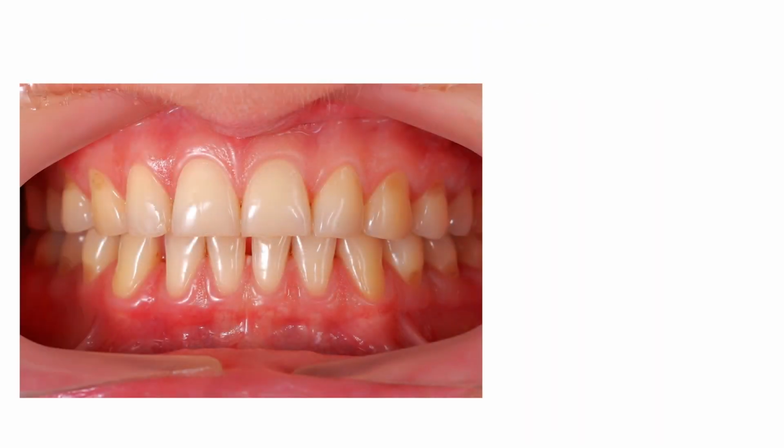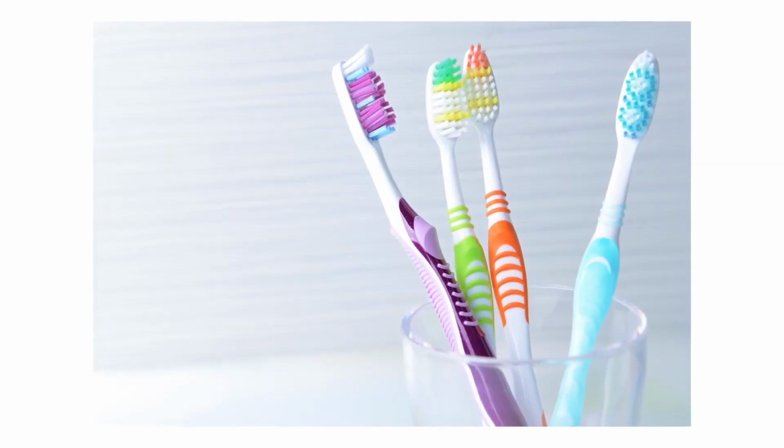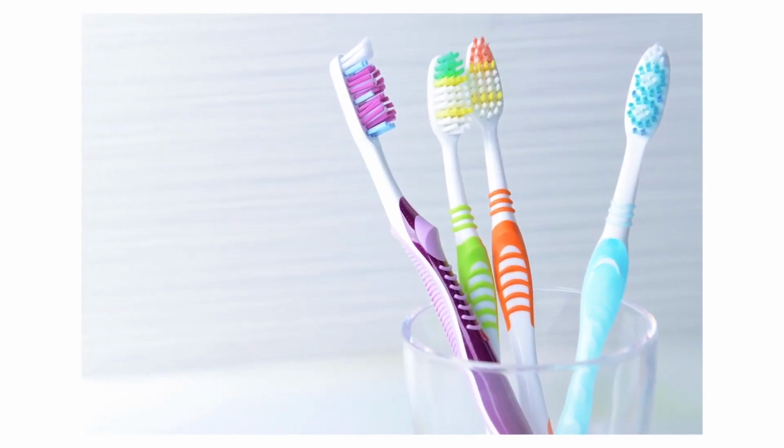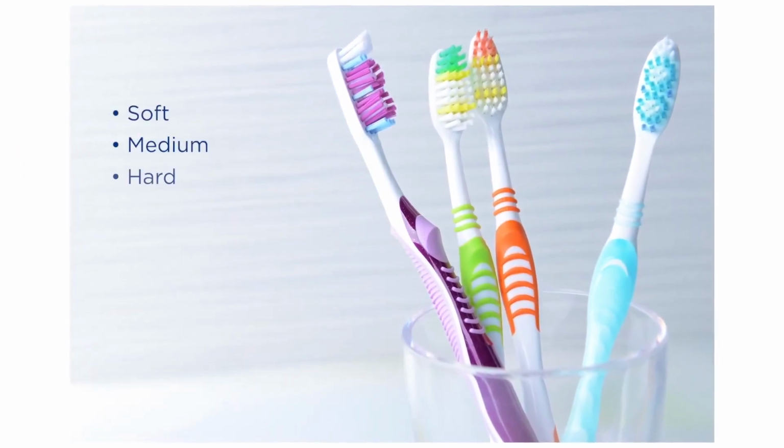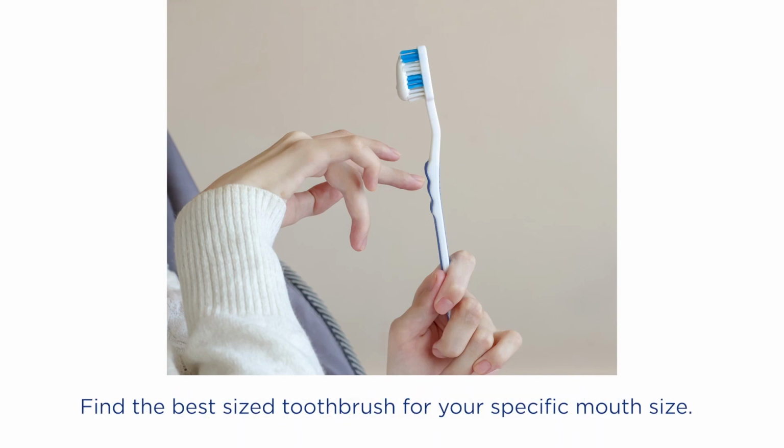It is recommended that we brush our teeth twice a day, in the morning and at night, and floss at least once a day to keep our teeth and gums healthy. Toothbrushes come in many forms. Bristles can be soft, medium, or hard. We recommend soft bristle toothbrushes to avoid heavy wear to the teeth. Also, different size and shape brush heads can be used for different sized mouths.